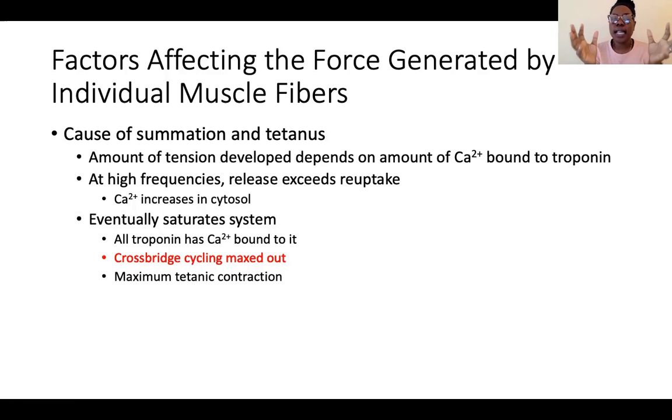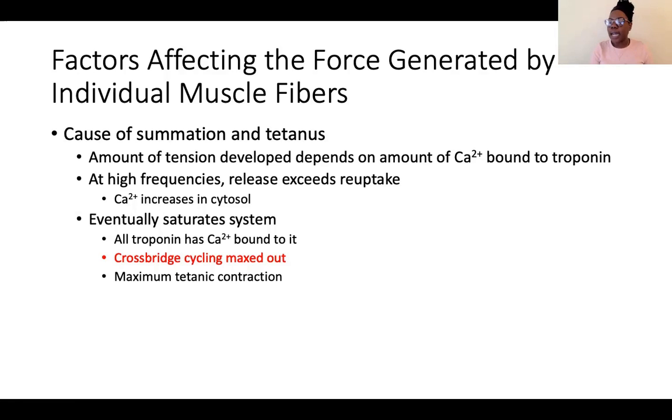So we eventually get to a place of maximum tetanic contraction. This is if we max out all of our troponin. So this is where the system is completely saturated. All the troponin has calcium bound to it. And so even if I were to stimulate the muscle even more, I could not generate any more force because I could not generate any more cross-bridge cycles because I could not generate any more calcium binding to troponin, right? So the entire system is completely saturated, and this is called a maximum tetanic contraction.